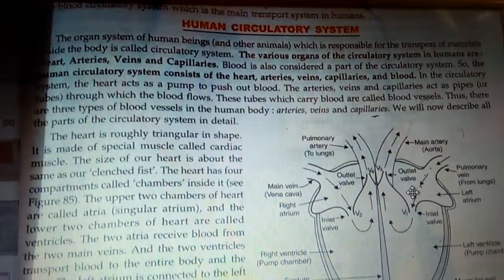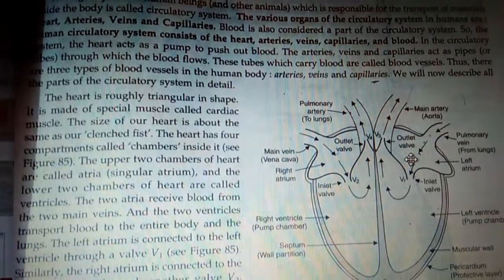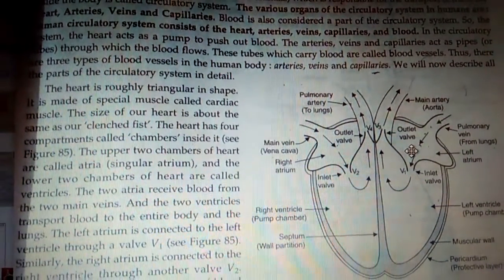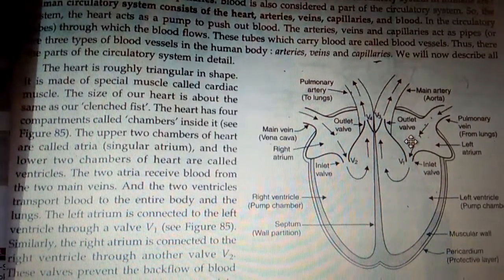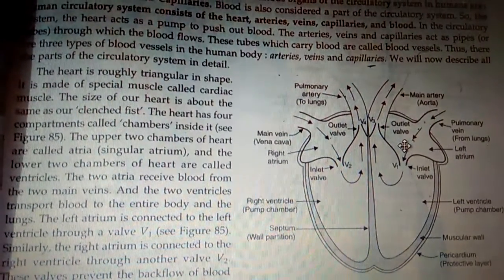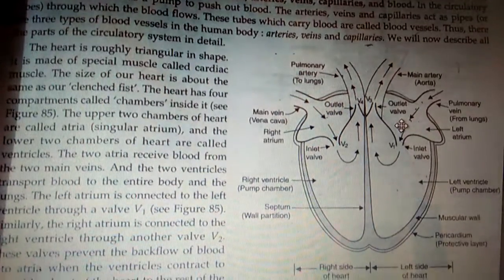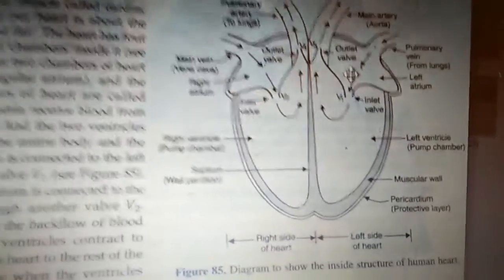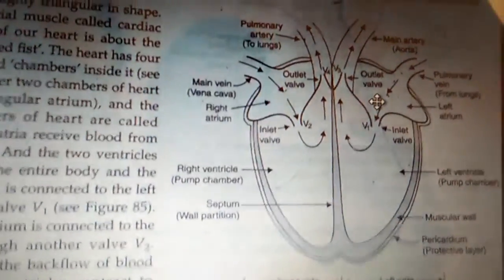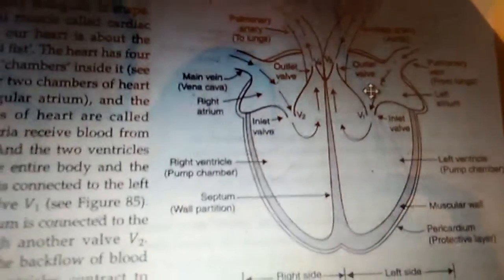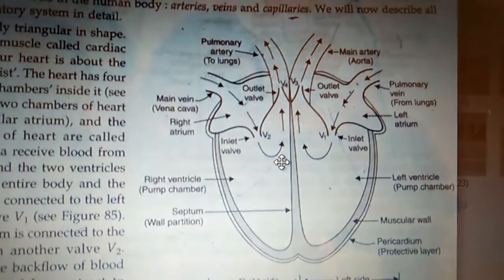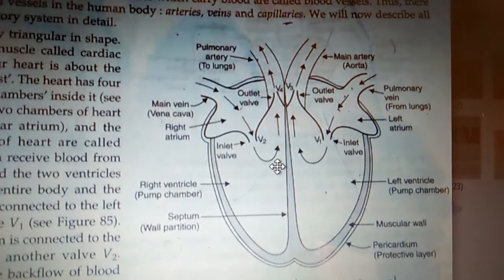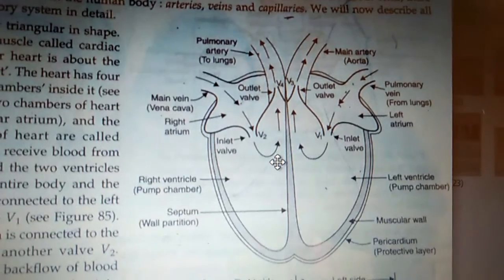Now, blood flows through the arteries, veins, and blood capillaries, and who applies the force on the blood to flow through them? That is the heart. If we observe the human heart, it is triangular in shape. It is made up of muscles, and the muscles of the heart are called cardiac muscle. We have studied it in 9th standard.